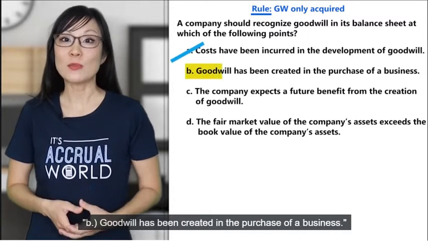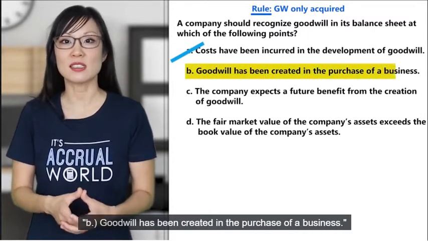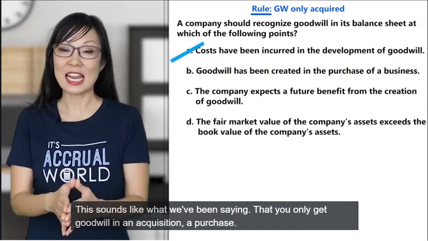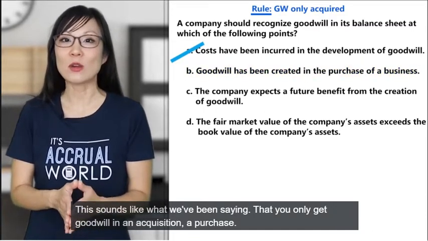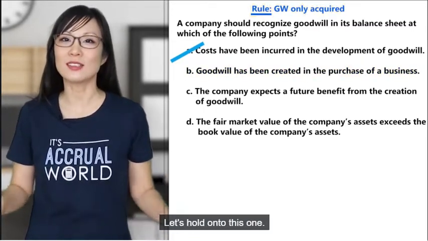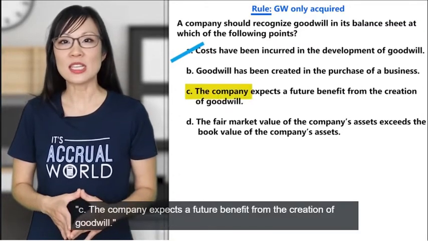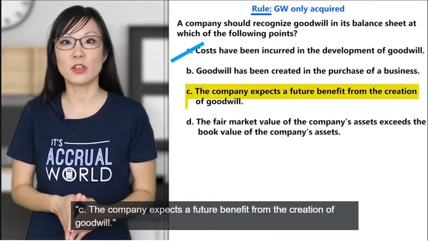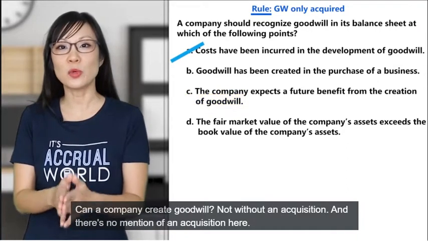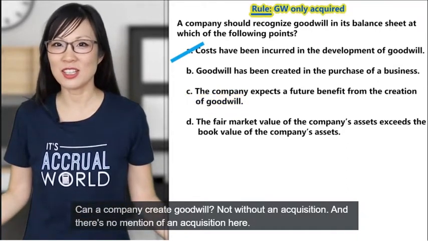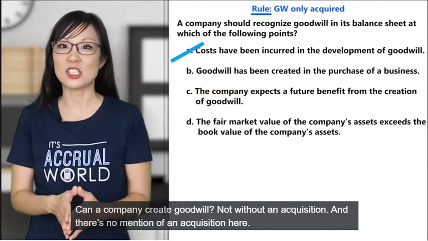B. Goodwill has been created in the purchase of a business. This sounds like what we've been saying, that you only get goodwill in an acquisition, a purchase. Let's hold on to this one. C. The company expects a future benefit from the creation of goodwill. Can a company create goodwill? Not without an acquisition, and there's no mention of an acquisition here.